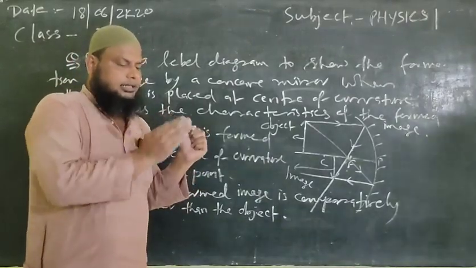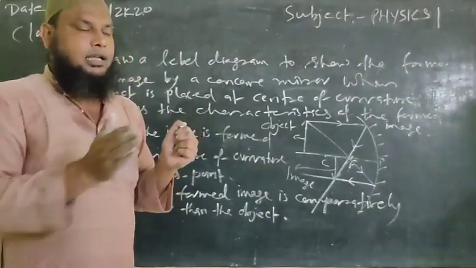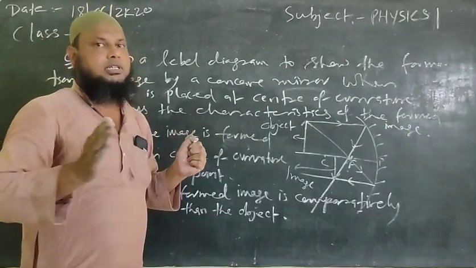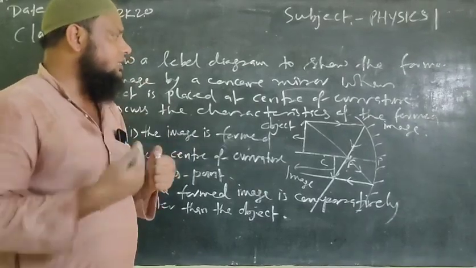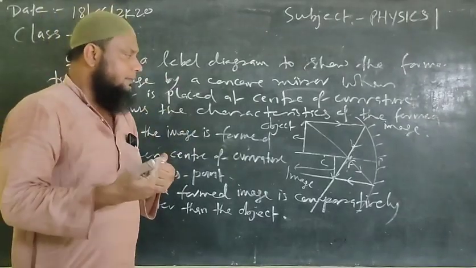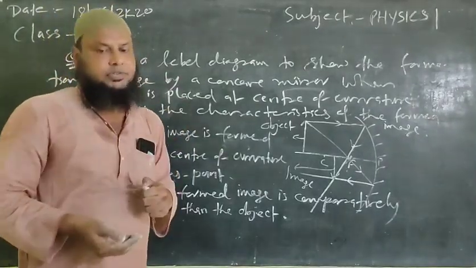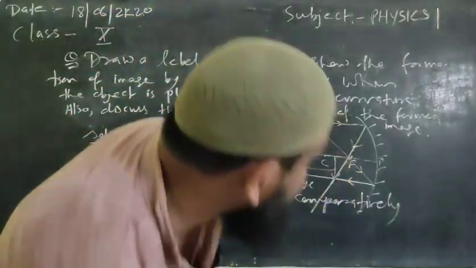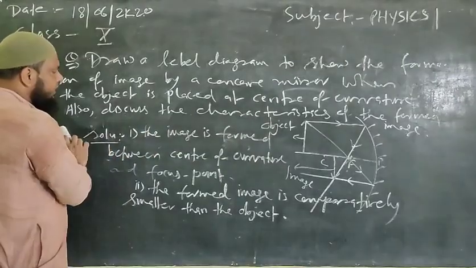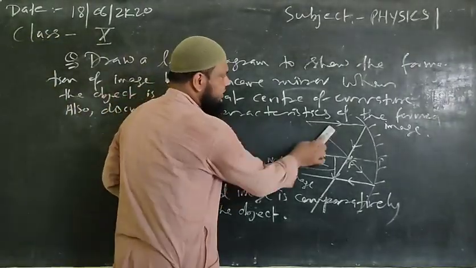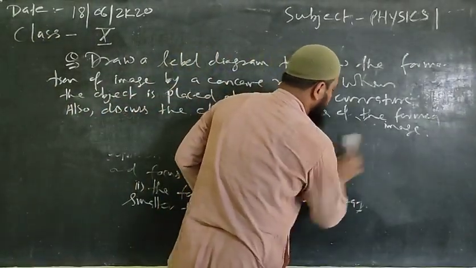Just clear these three cases. What you are finding is that we are gradually shifting towards the mirror. We'll discuss the formation of image and its different characteristics as we have discussed in the previous parts. So let's see the level diagram for the same, and then we'll discuss the characteristics of the formed image one by one.